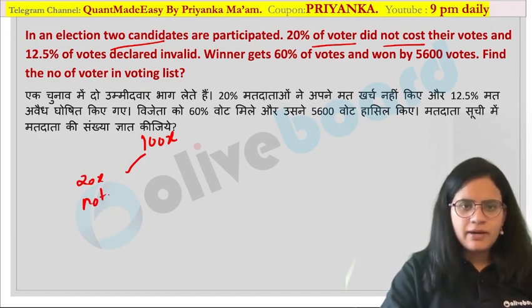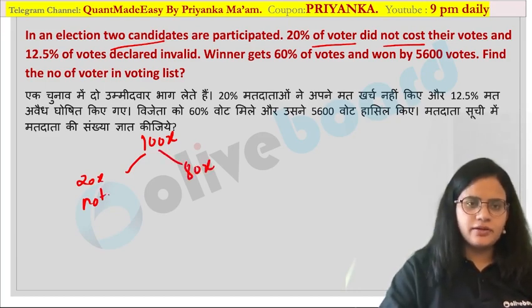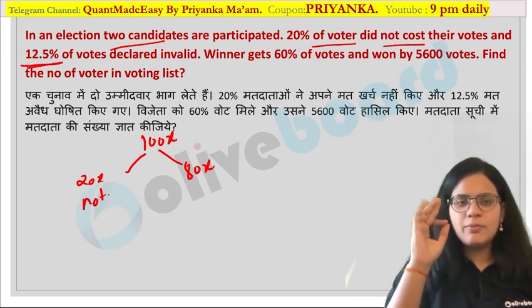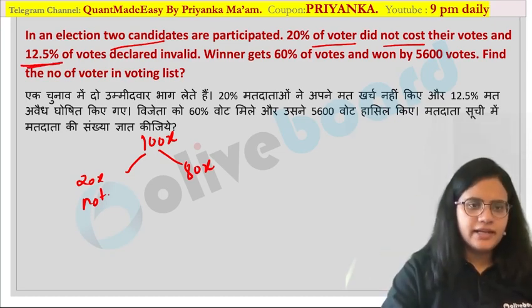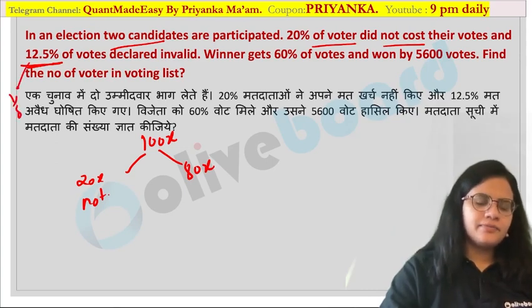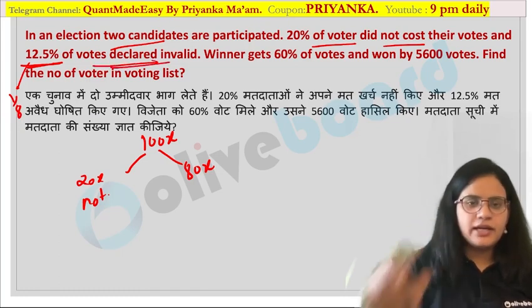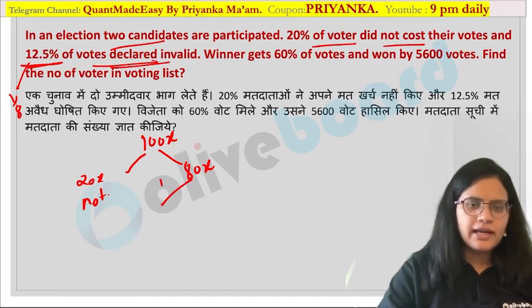So 80x are casting the vote. Now, can anybody tell me what 12.5% is? Yes, it is 1 by 8. So 12.5% of the votes were declared invalid, so 1 by 8 of these are invalid.